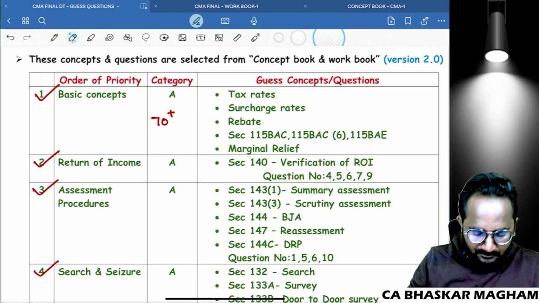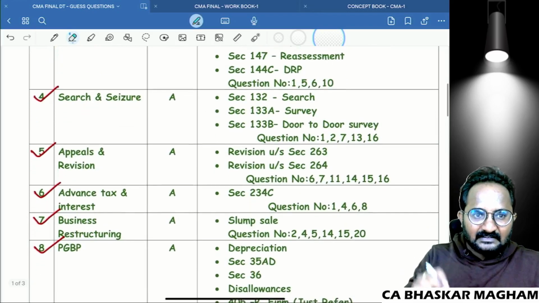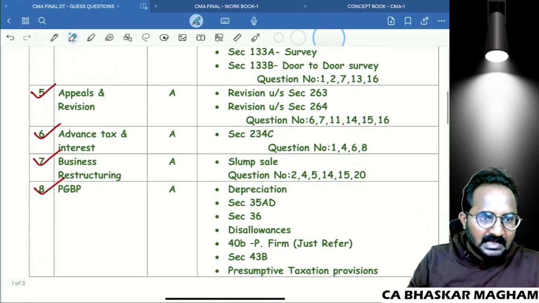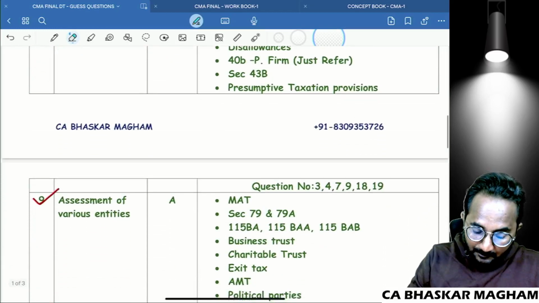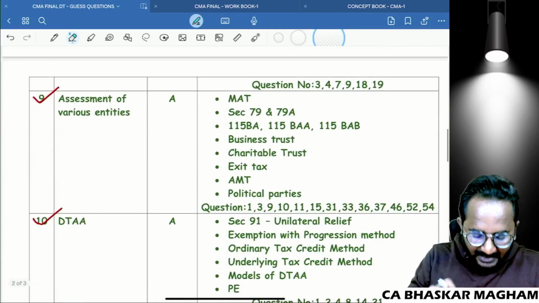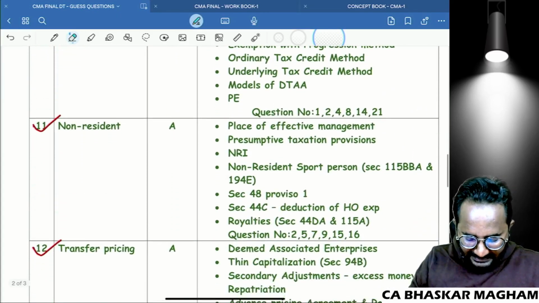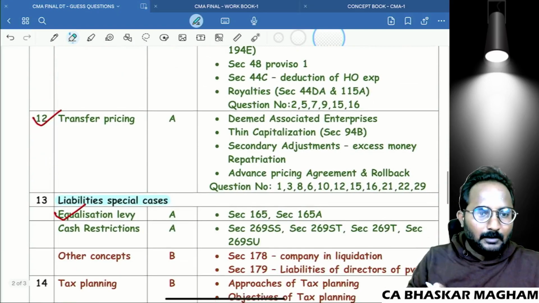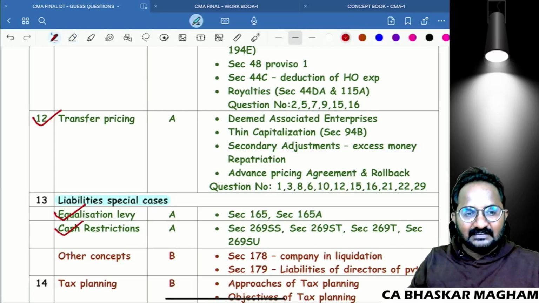What are the chapters? I am repeating once again. Basic concepts, return of income, assessment procedure, search, seizure, appeals and revision, advanced tax and interest, business restructuring and reconstruction, PCBP, assessment of various entities, double taxation avoidance agreement, non-resident, transfer pricing, in liabilities in special cases the equalization levy, and cash restrictions.